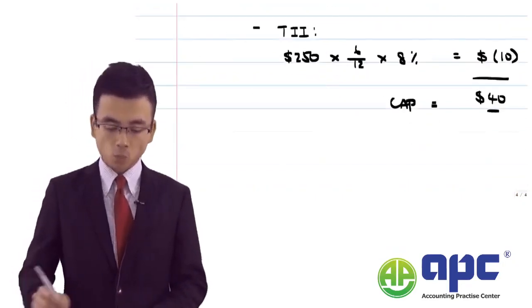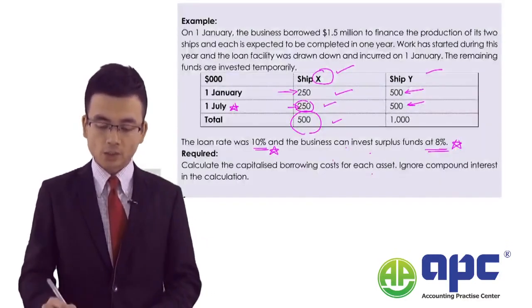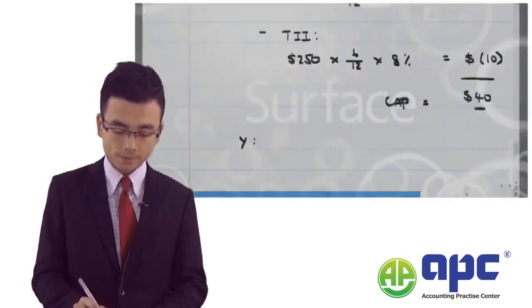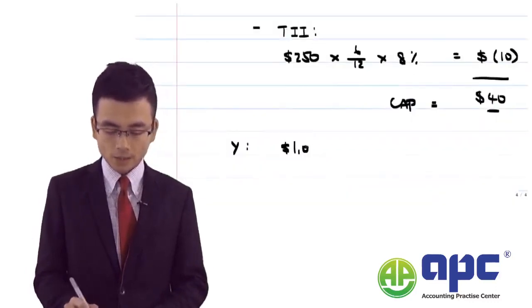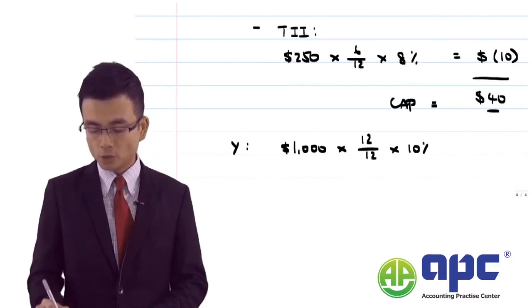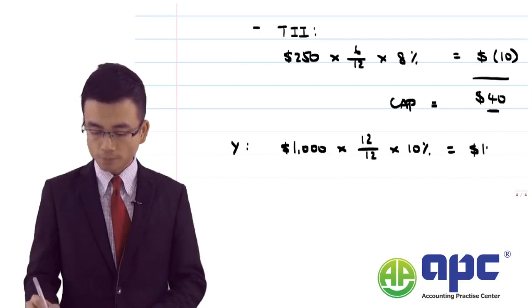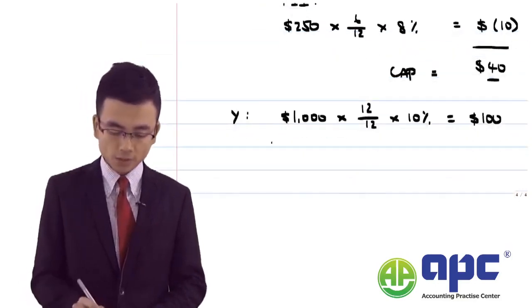How about for ship Y? Again, in the question, we need a total of $1,000. For a 12 months period, we need to pay interest of 10%, which is a total of 100, which subtracts the temporary investment income.